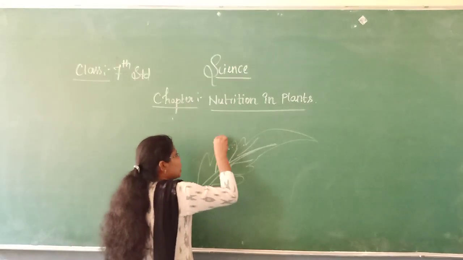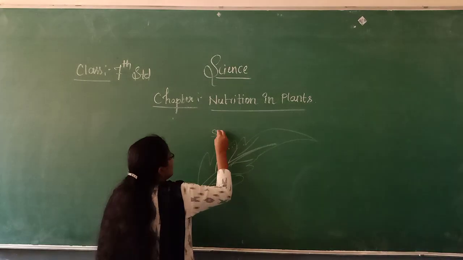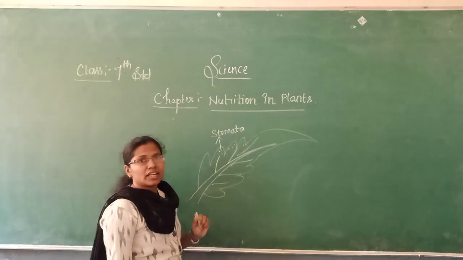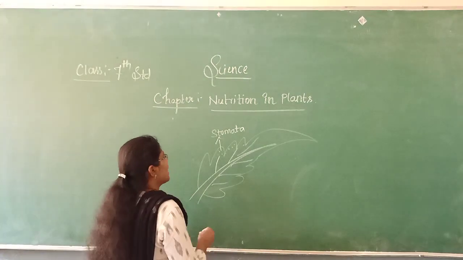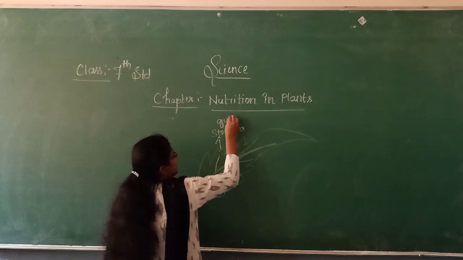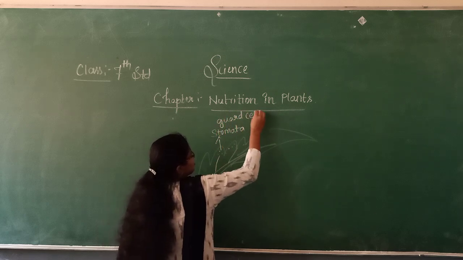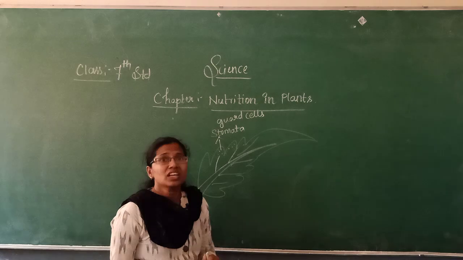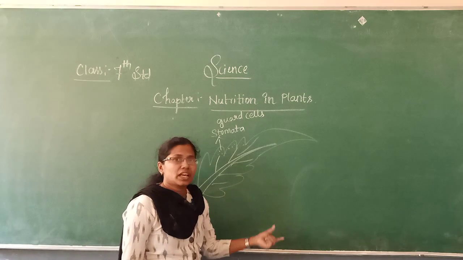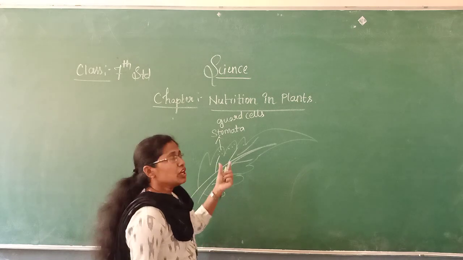That tiny pores we are going to call stomata, and these stomata are surrounded by guard cells. Here I am going to repeat once again. You listen carefully.